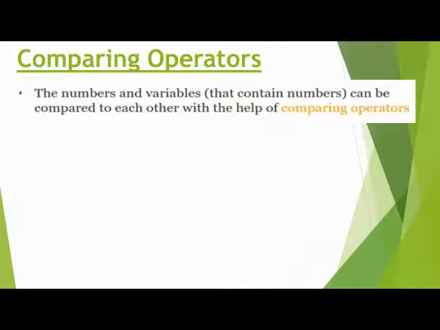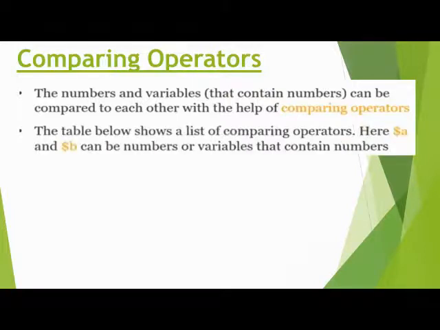Here the numbers and variables are compared with the help of comparison operators. For example, if we take the two numbers 4 and 5, we put the operator here: 4 less than 5. The less than sign shows the operator. Which operator do we use here? Less than. So the less than sign is the operator between the numbers 4 and 5. The operator performs the action.